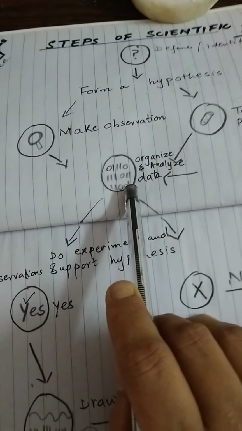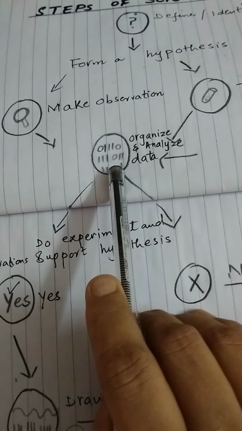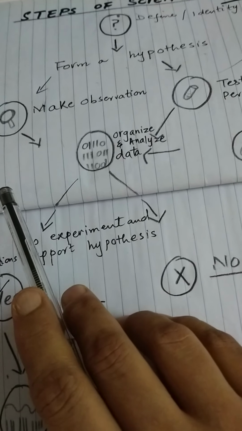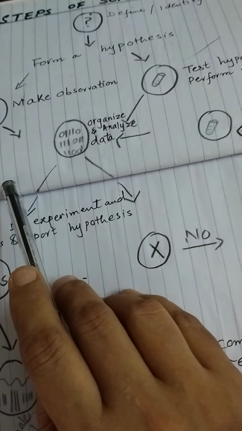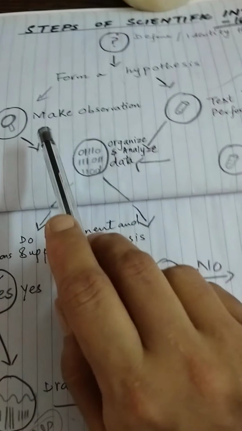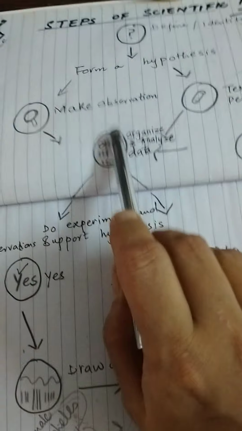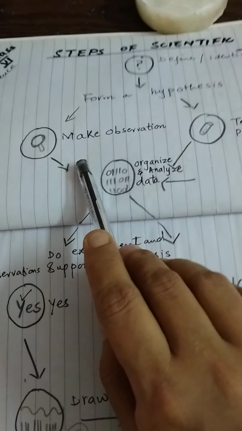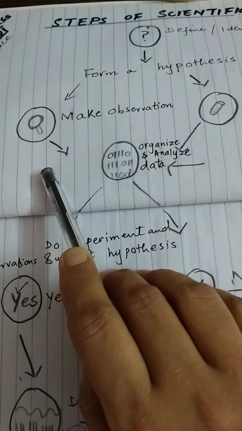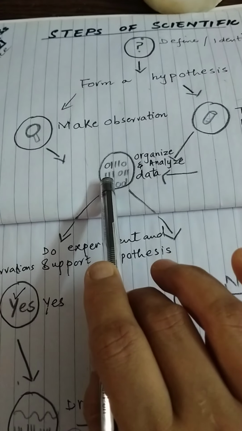The data supports, for example, they took the sample of 100 people. Among them, 20 of them have malaria and 80 don't have malaria. They observe that in the 20 blood samples, a person who has malaria contains Plasmodium, right? And the healthy person does not contain Plasmodium in their blood sample. So they organize and analyze the data, right?